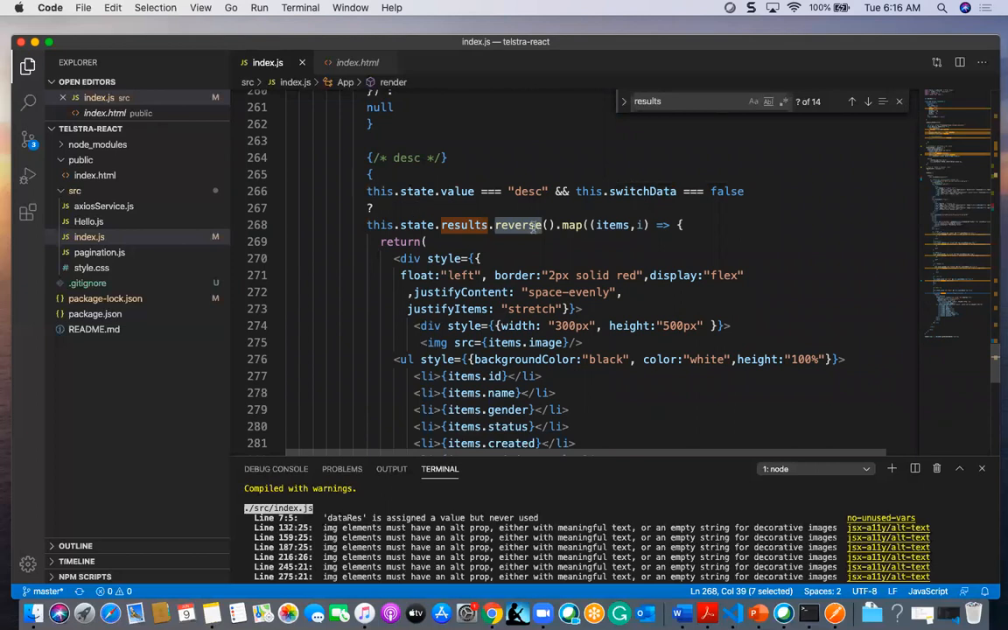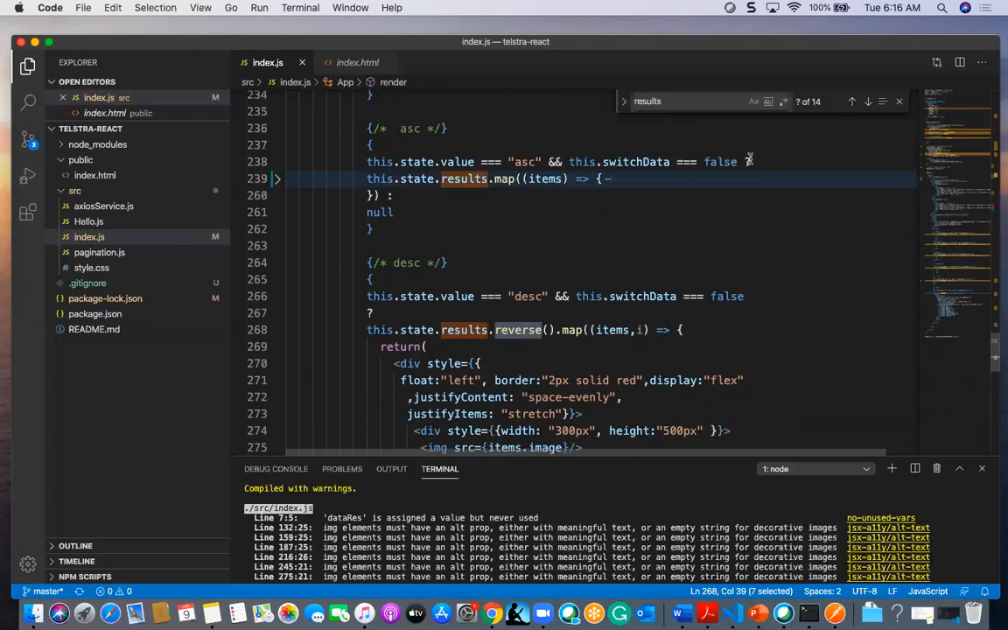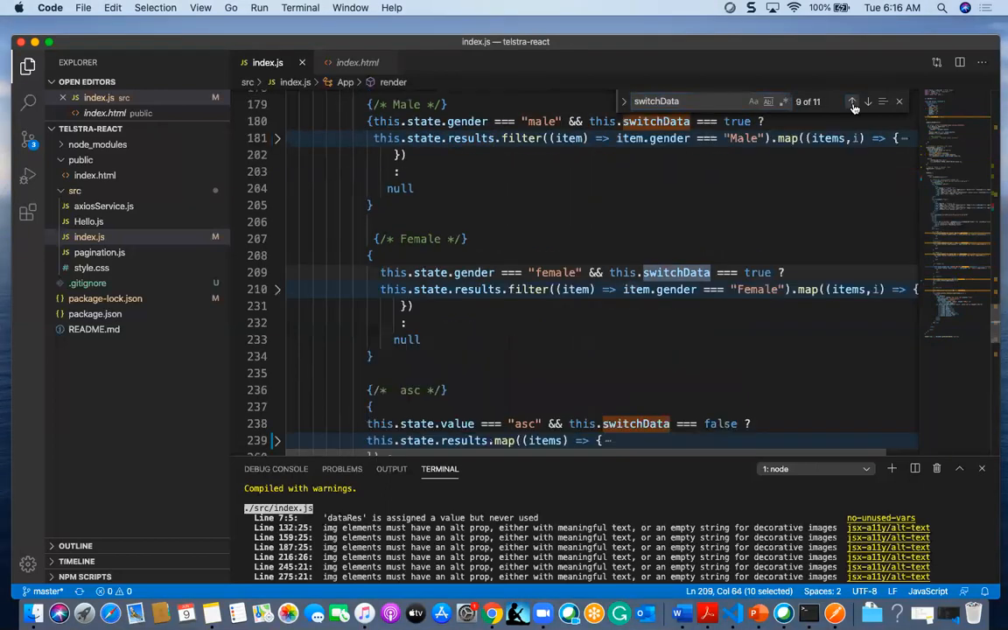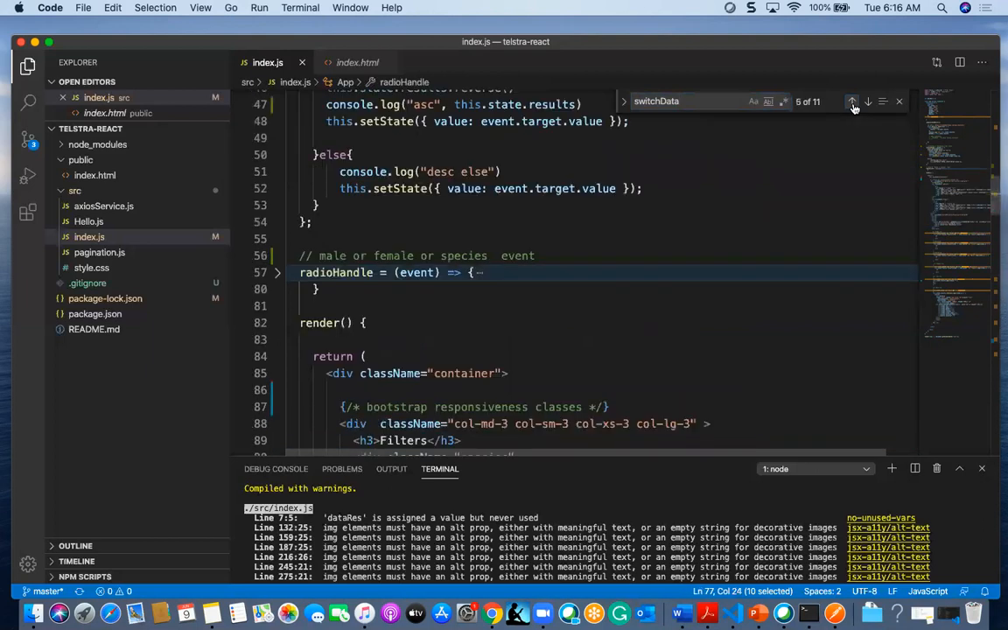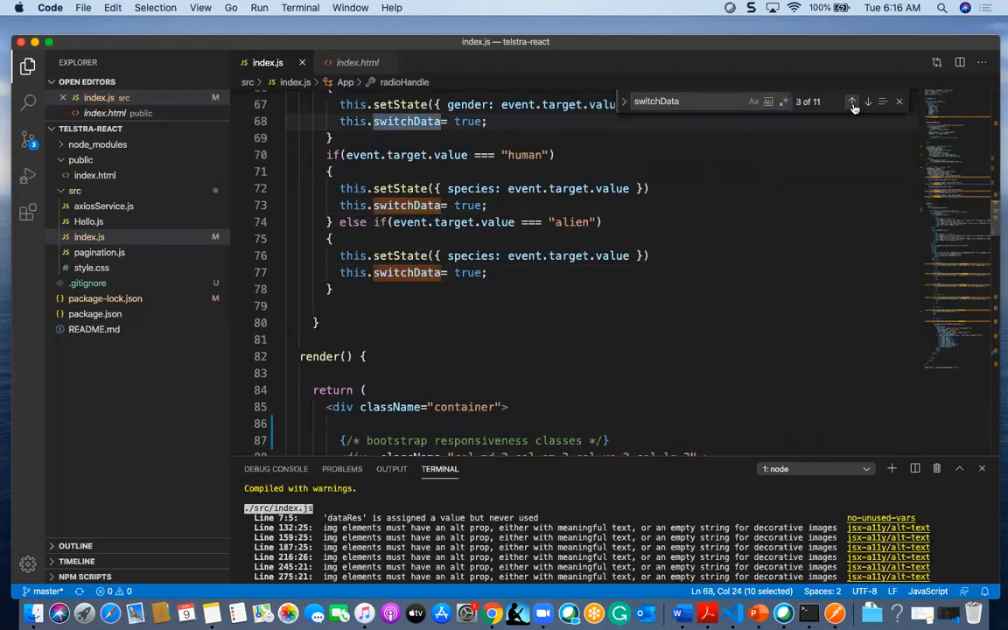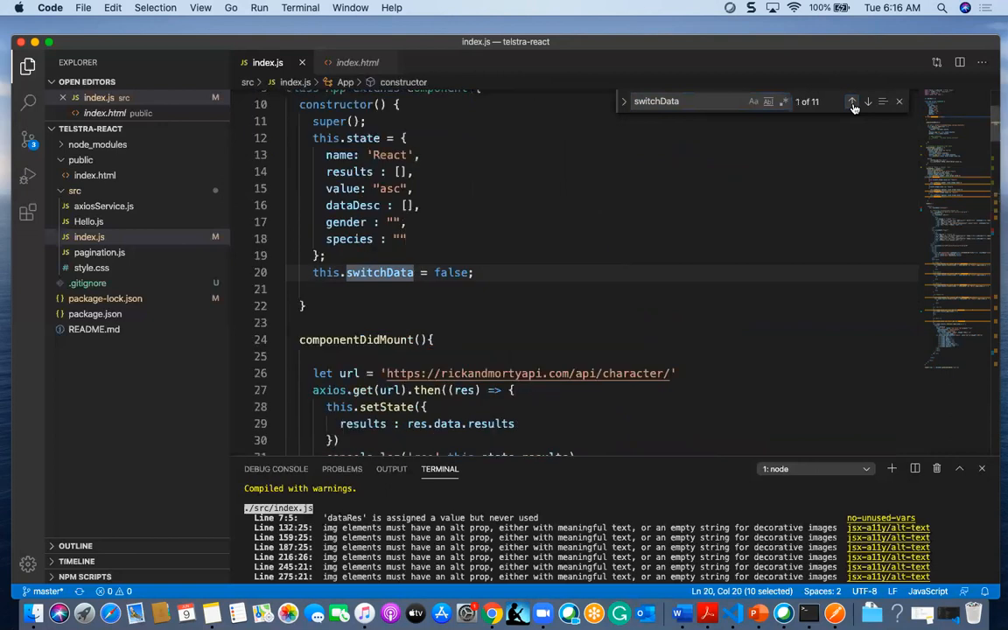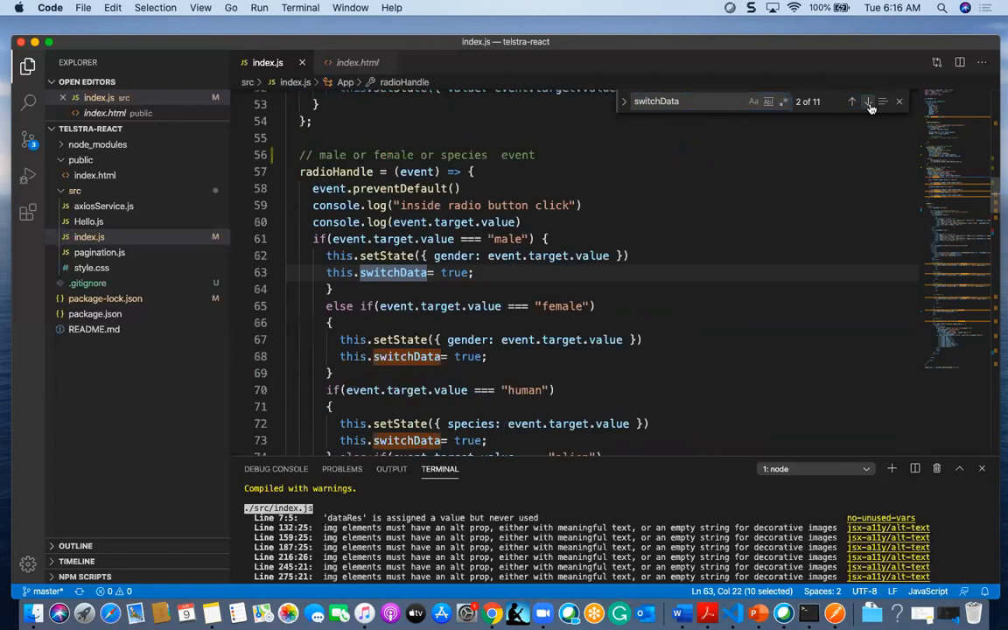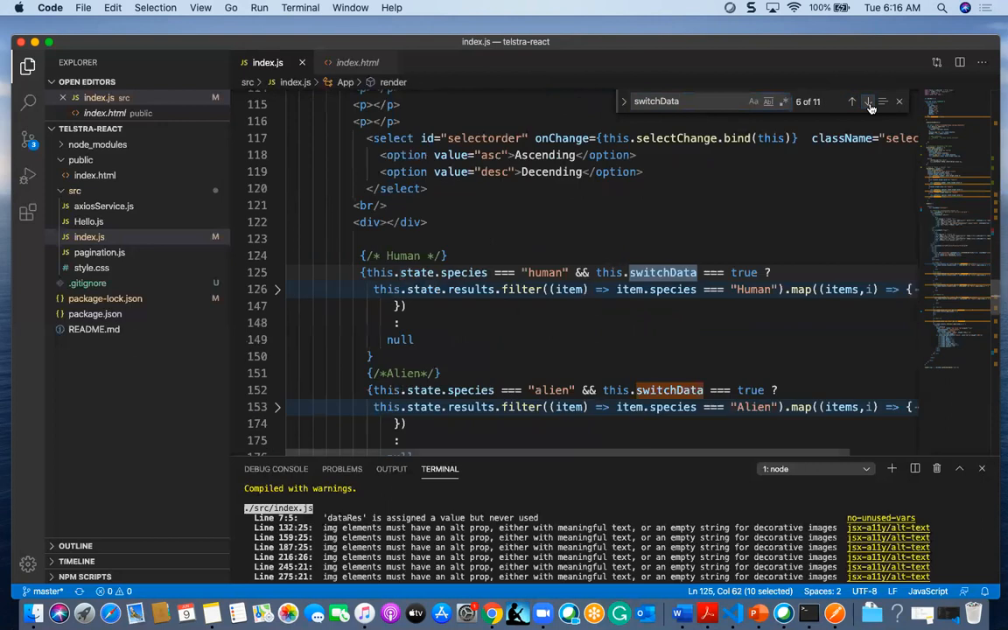But when this will execute, or when this will execute? This will execute if this.state.value is ascending, and also switch data is false. Initially, this switch data I have taken here to control the filter. Actually, this switch data initially I have given false. For the next steps, you'll understand why I took this switch data.